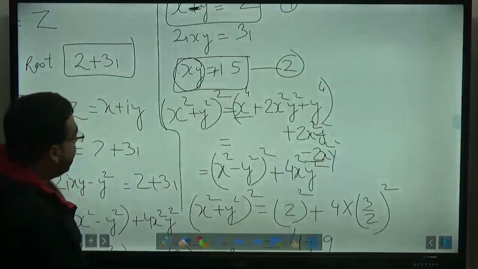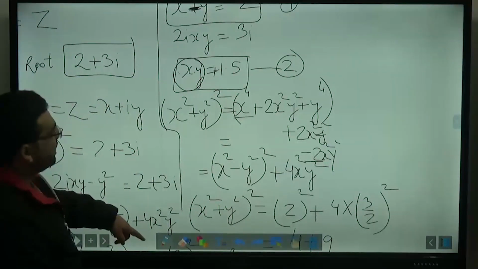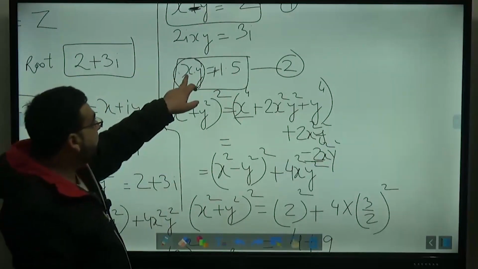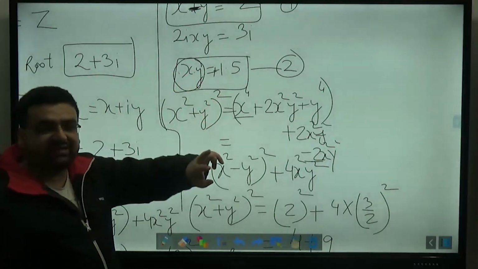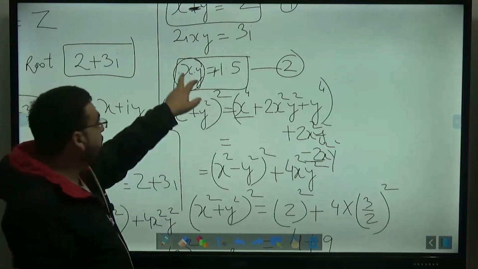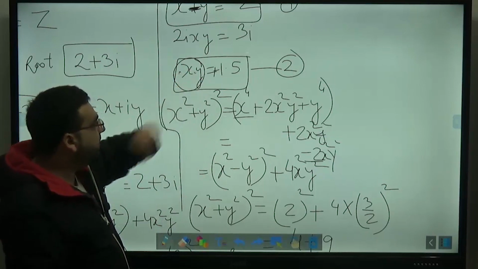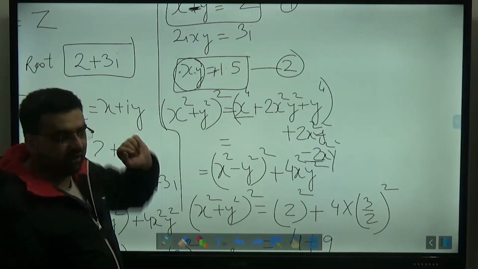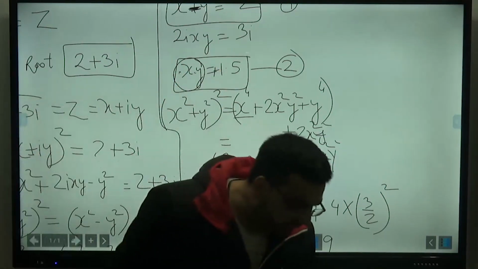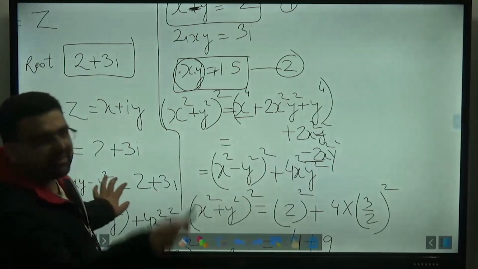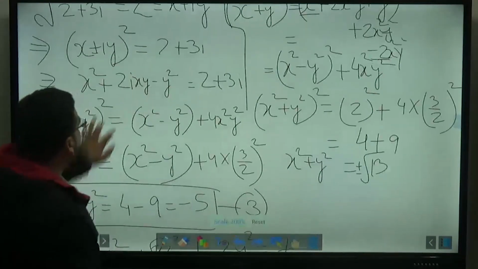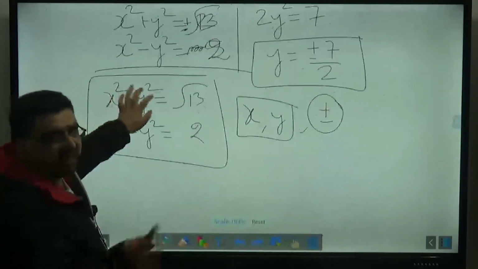sign here. Okay, so while calculating the values of x and y, just cross check whether you are putting one as negative and one as positive, because either both should be negative or both should be positive, and then you will be getting the value of 1.5. Okay, there might be some calculation mistakes, but the procedure is like this.